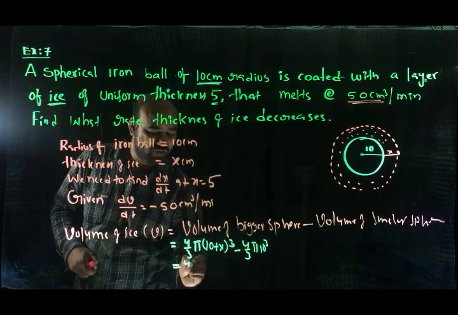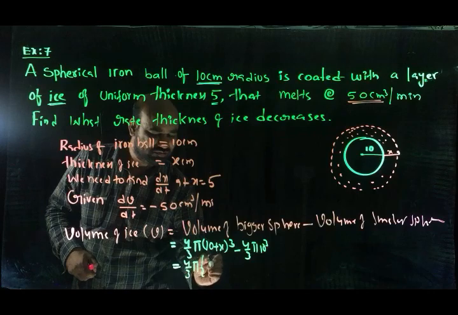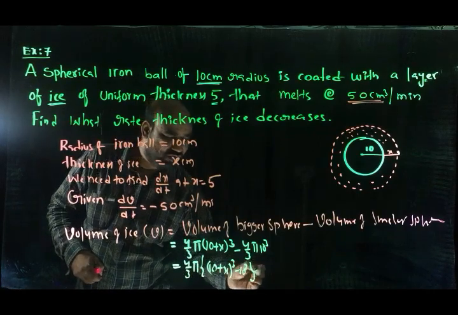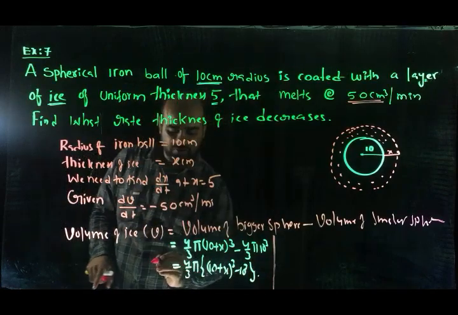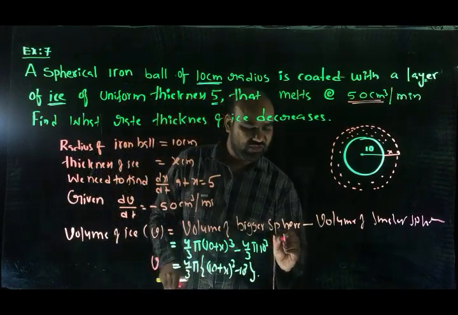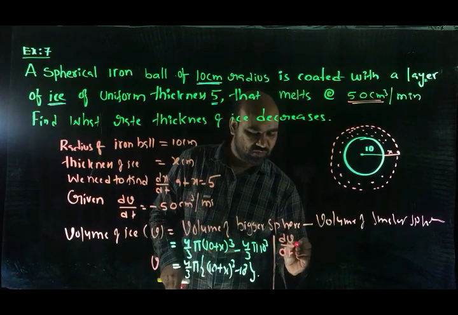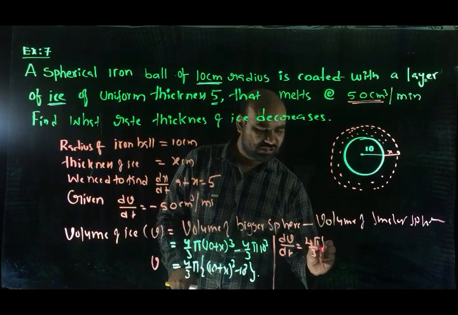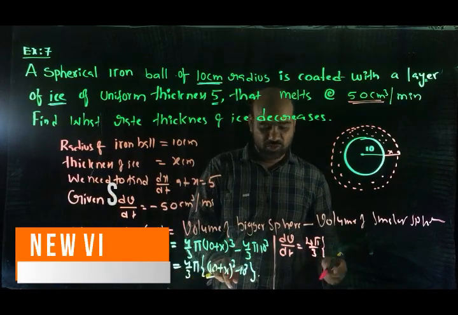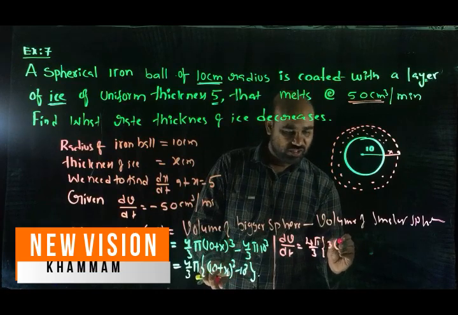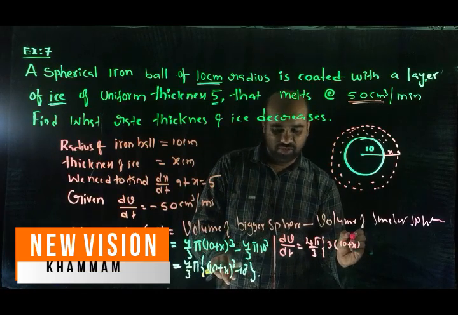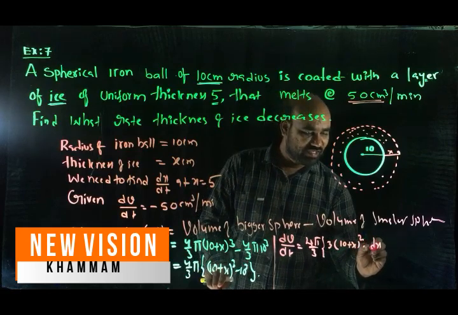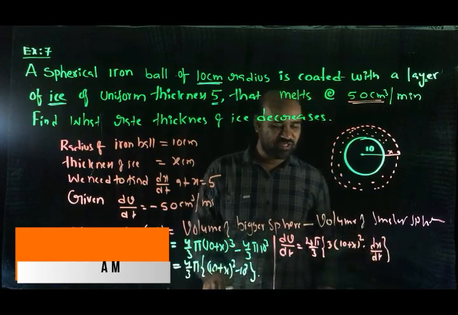So here I can take 4 by 3 pi common: 10 plus x whole cube minus 10 cube. No need to expand. Now I am differentiating with respect to time. dV by dt equals 4 pi by 3, constant, times 3 times 10 plus x whole power 3 minus 1, that is 2, times the inner function derivative, dx by dt. This dx by dt we should find out.